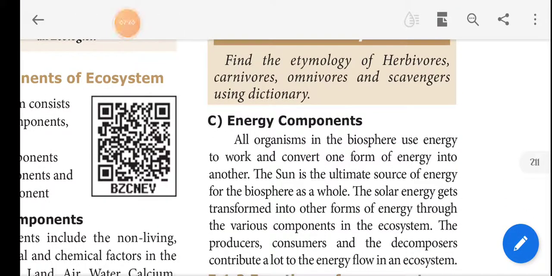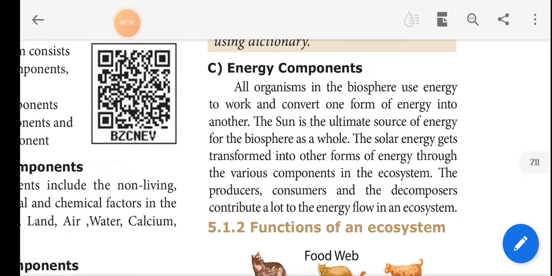Energy components. All organisms in the biosphere use energy. Work can convert energy from one form into another. The sun is the ultimate source of energy for the biosphere as a whole. So here, the sun is the ultimate source of energy.